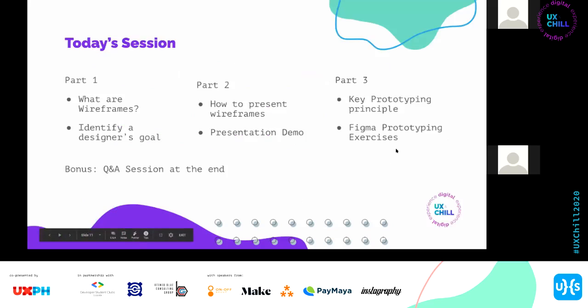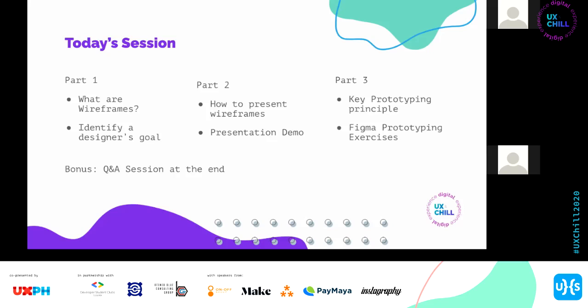Okay, so today's session, we have 3 parts. First is we'll tackle the mindset about wireframes, which is what are wireframes. And then we'll have a little bit of activity where we'll try to identify a designer's goal given the wireframes that we're going to present. Part 2 is basically presentation tips. So how do you present wireframes? How do you go about it? I'll try to do a little bit of demo after that just to be able to see kung paano nagtatay in different pointers. And then part 3 is we'll have key prototyping principles.